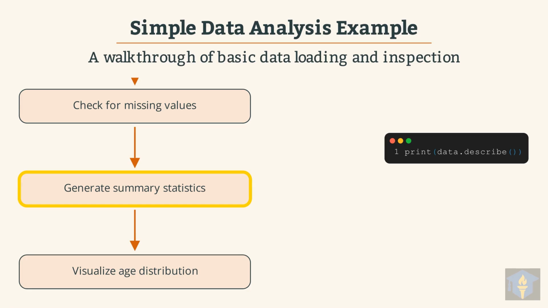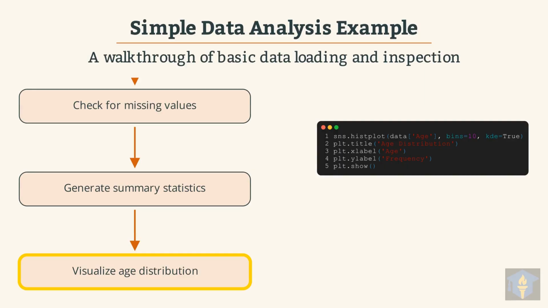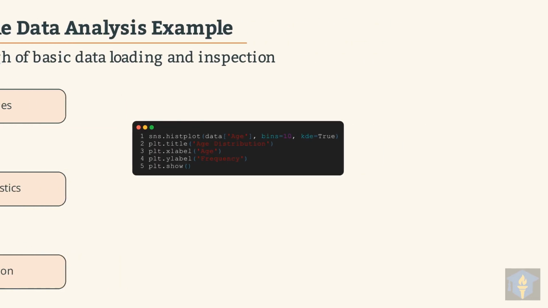The data describe function provides descriptive statistics like mean, standard deviation, and quartiles for numerical columns. Finally, let's visualize the distribution of age using a histogram to understand its patterns. This code creates a histogram of the age column, showing frequency and a kernel density estimate for distribution.